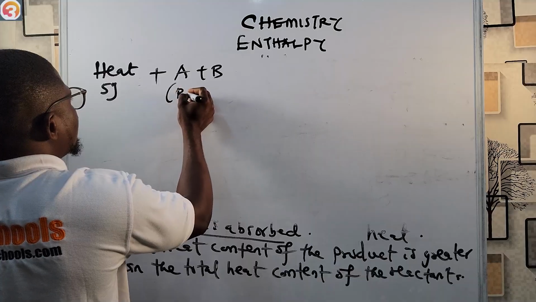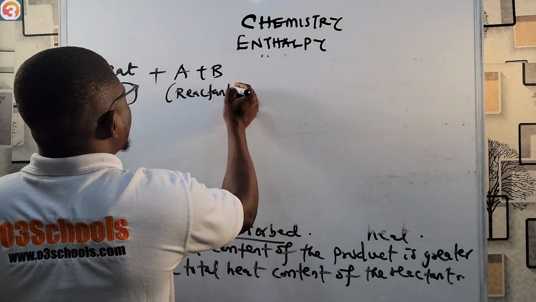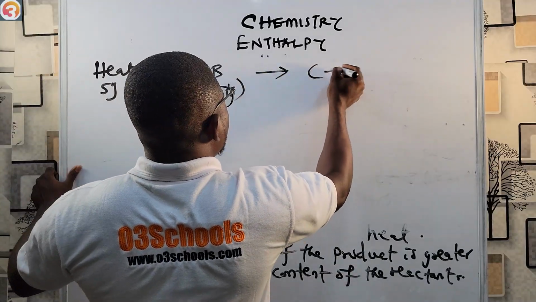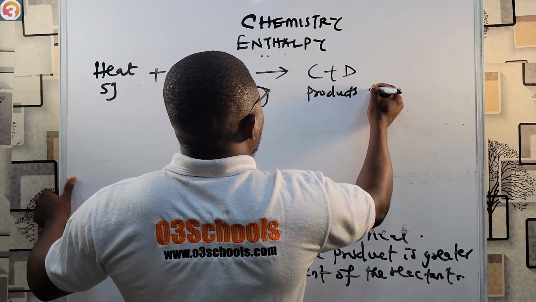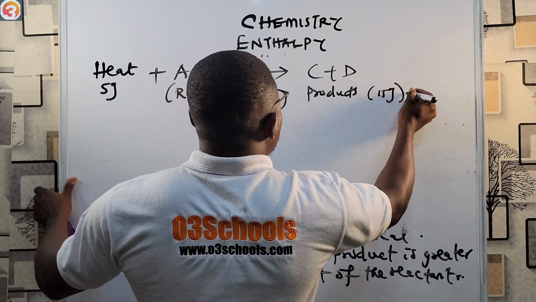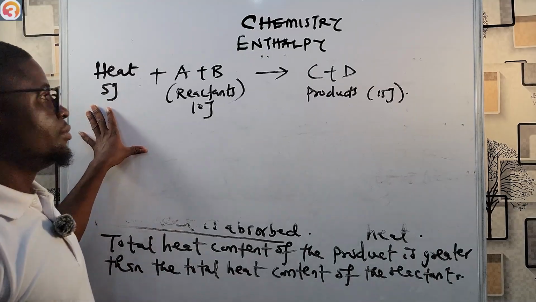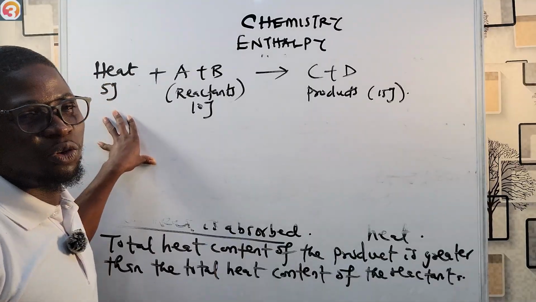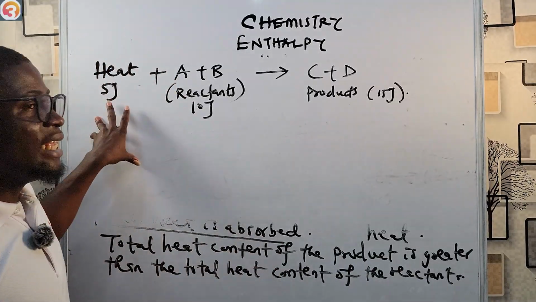Plus, of course, A plus B. These are the reactants, and let's say it's 10 joule. Then to give you, for example, C plus D. This one is product, and let's say the total heat content of the product is 15 joule. So I give you a reaction like this. Heat is the minimum energy input that is required for the reaction to proceed. So now I'm giving heat 5 joules.